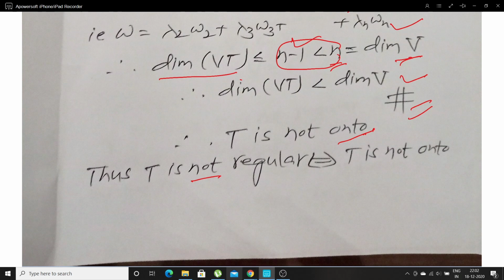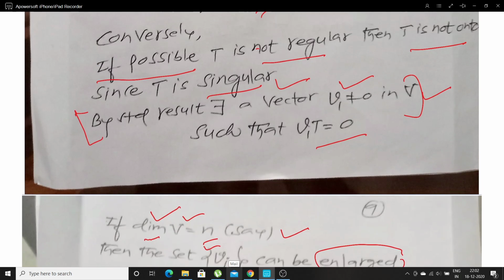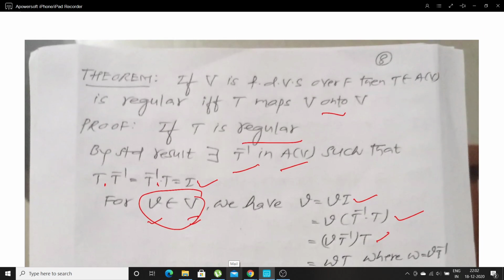That is, if V is a finite dimensional vector space over F, then T belongs to A of V is regular only when T maps V onto V. That means here we made use of the onto property, the result related to singularity as well as regularity. Okay, I hope you got it.